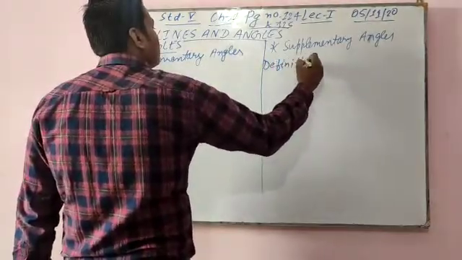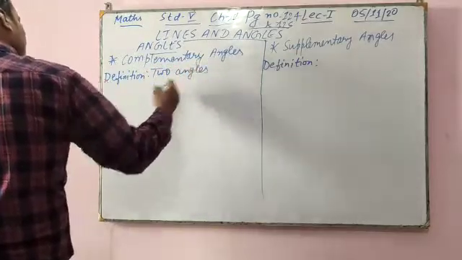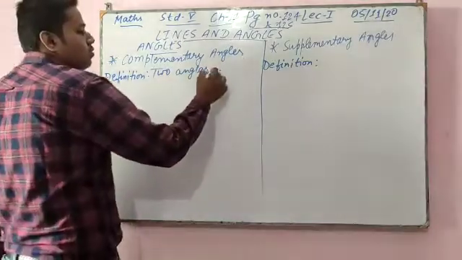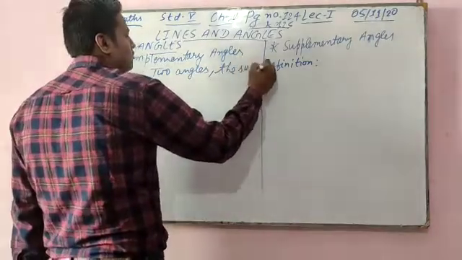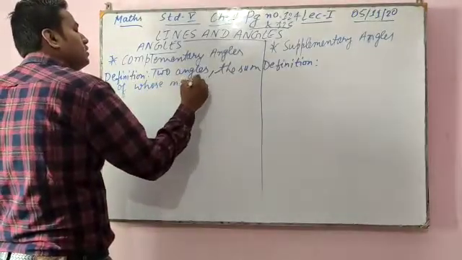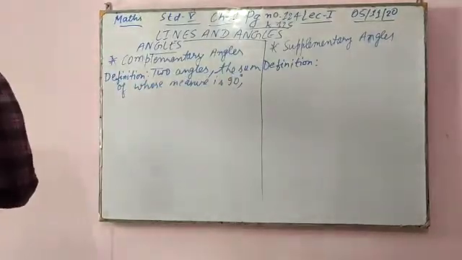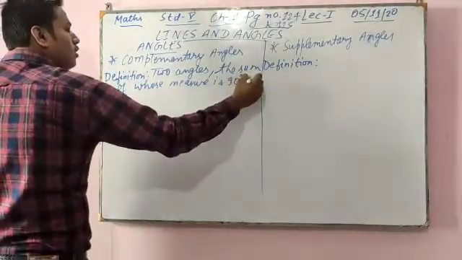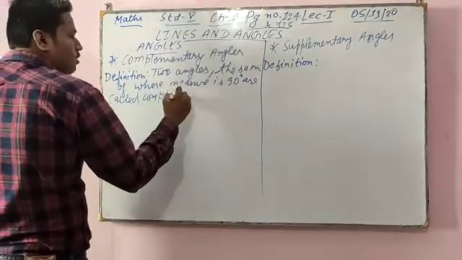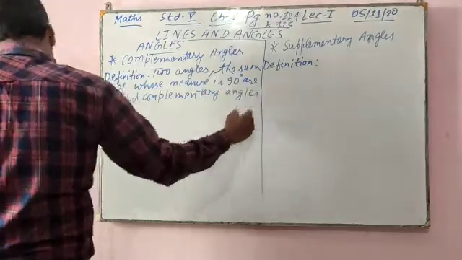Two angles, the sum of whose measure is 90 degrees, are called complementary angles.